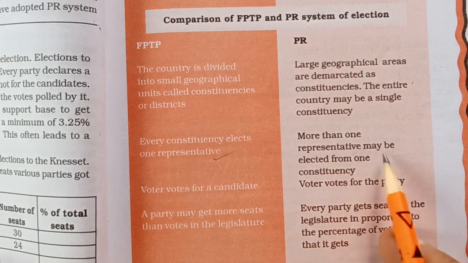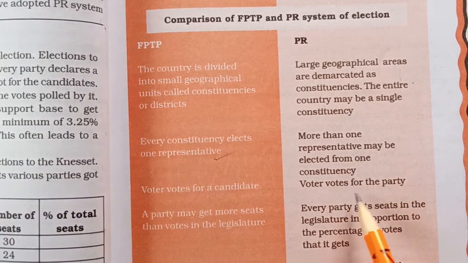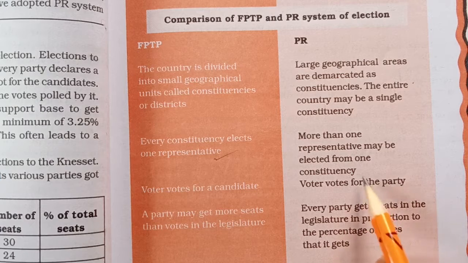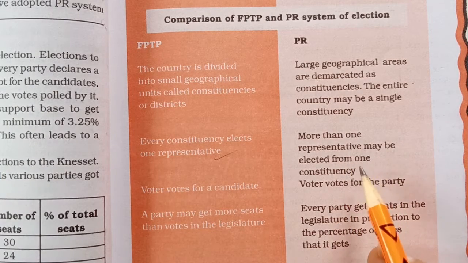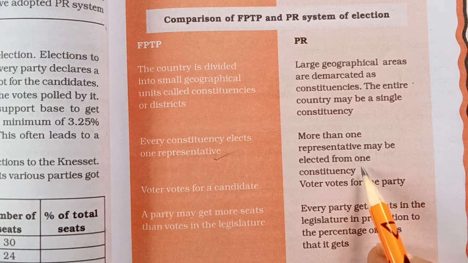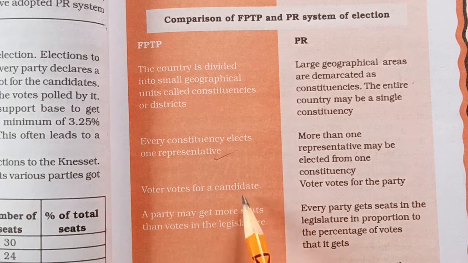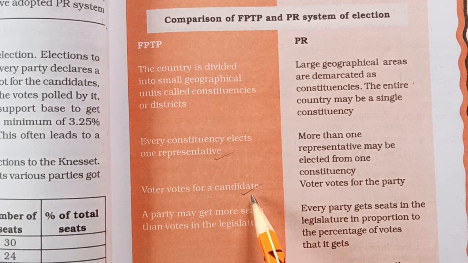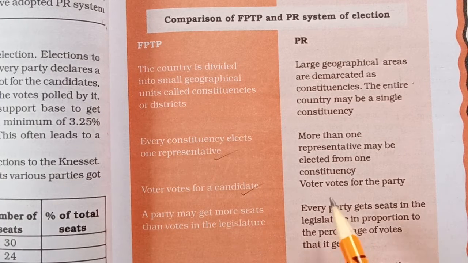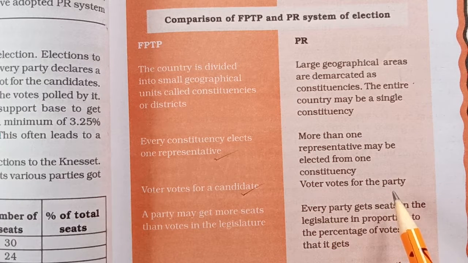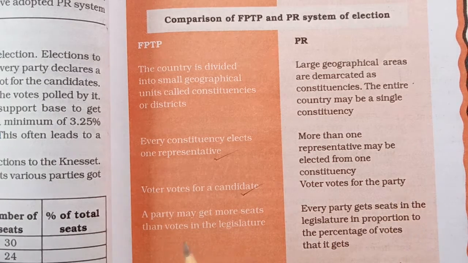More than one representative may be elected from one constituency. Here the voter votes for the party, and the representatives from each constituency can be more than one. In India the voter votes for the candidate. Maybe he belongs to a particular party, but we vote on the name of the candidate. But under proportional representation, we vote only for the parties.